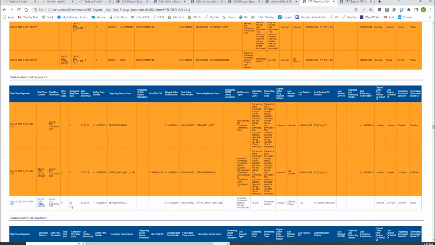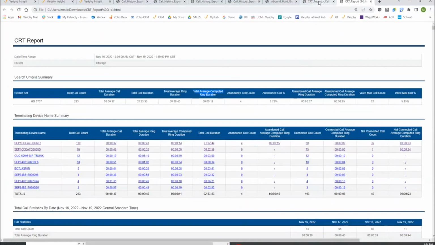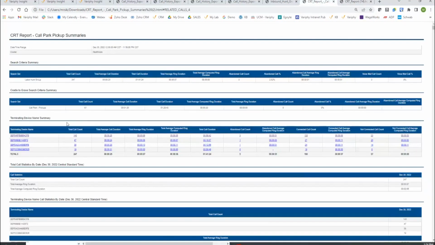The difference, obviously, is 26 seconds. So this is actually going to help us leverage and showcase to the managers and supervisors how long people are spending in those call parks. So certainly you don't want to see people sitting in here for minutes, or long minutes, 10 minutes or so. Definitely we'd want to keep that in the forefront of our minds. Thusly why I built a report around that to identify that. Where is it? Nope, it's the very top of this guy. Call park pickup. So what I did was I created a cradle to grave search set summary, keying off of call park pickups as a code.